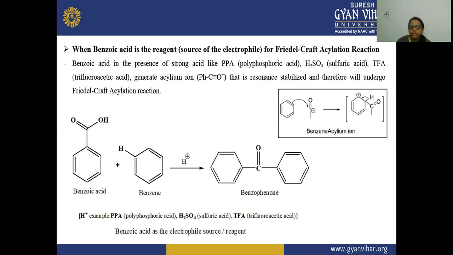So in this reaction, we see the benzene ring reacting with benzoic acid in the presence of a strong acid, where H plus shows the acidity, and there is formation of benzophenone. The H plus example is polyphosphoric acid, or it can be H2SO4, or TFA, trifluoroacetic acid. So benzoic acid is acting as an electrophile source and a reagent here.